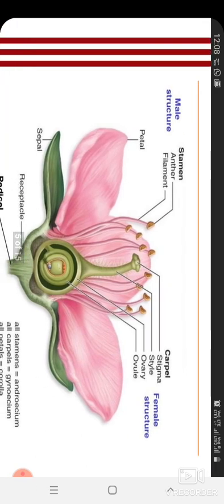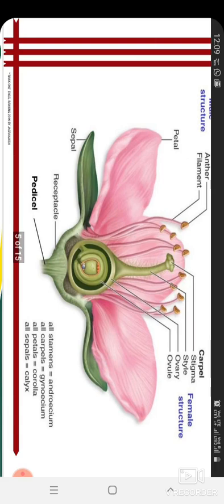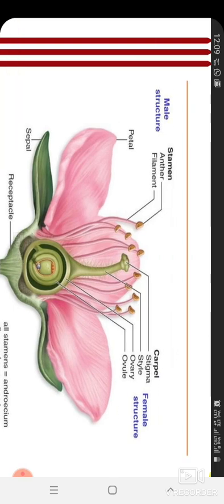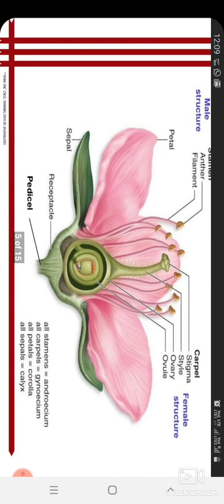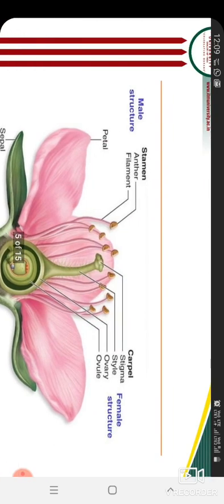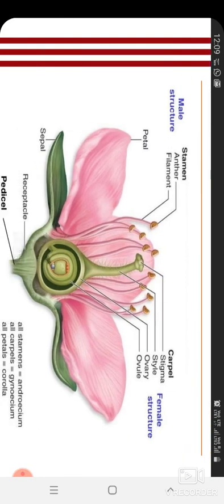This is the structure of one flower in which both male and female parts are there. I just want to tell you what is anther and what is stigma. Many other parts are also there: petal, sepal. It's very basic, I know you all know very well. Sepal, petal, receptacle, pedicel. All stamens together are the androecium. Stamen means anther and filament together.